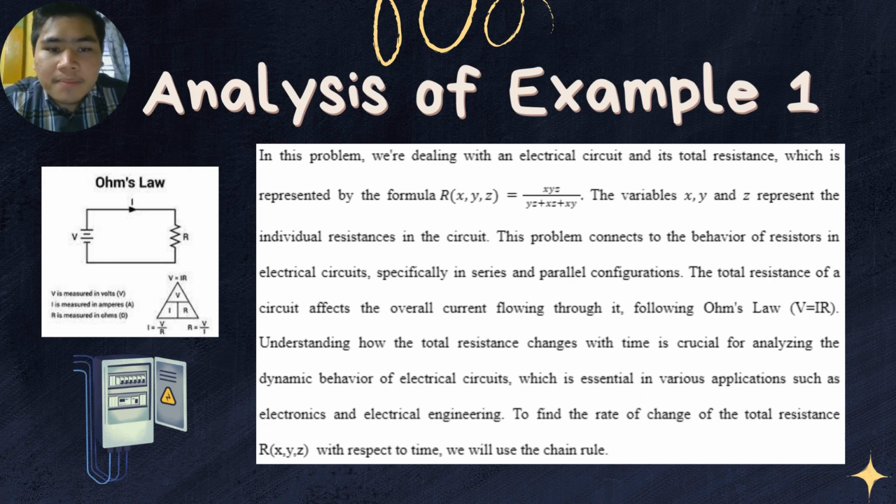Well, in various applications of electronics and electrical engineering, knowing the rate of change of total resistance is crucial for predicting and controlling the behavior of circuits. This knowledge allows engineers to optimize performance, efficiency, and safety. To tackle these problems, we will employ the chain rule, a fundamental concept in calculus. The chain rule helps us find the rate of change of a composite function, which is exactly what we need